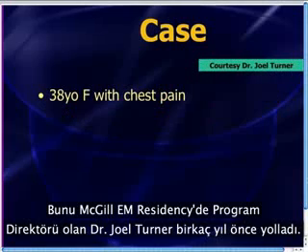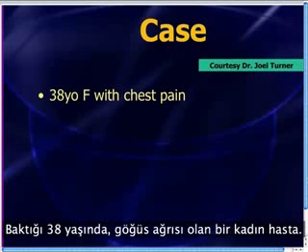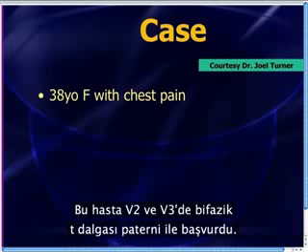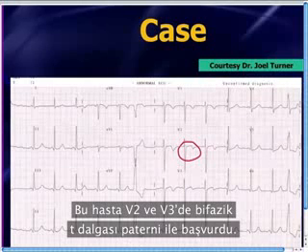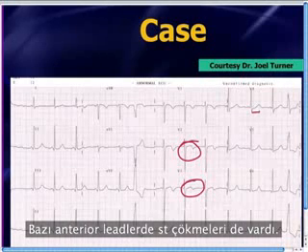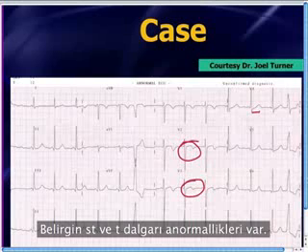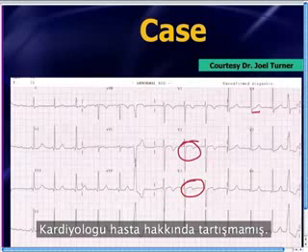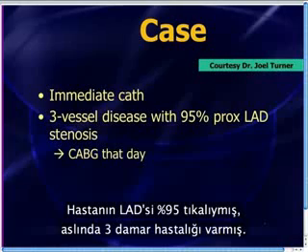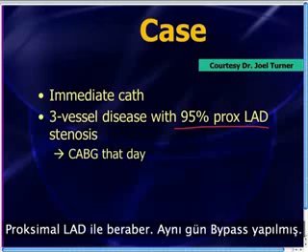All right. What else? Dr. Joel Turner, who's a program director at the EM residency at McGill in Canada, sent this a couple of years ago. A 38-year-old woman that he was taking care of with chest pain, and this patient presented with the biphasic T-wave pattern in V2 and in V3 and a little ST depression in some of those other anterior leads. Now, your computer will pick this up also because this is not subtle. There's some significant ST and T-wave abnormalities here, and his cardiologist didn't argue about this one. They took this patient right to the cath lab, and the patient was found to have a 95% proximal LAD, actually triple vessel disease, and the proximal LAD occlusion, and went for a bypass surgery later that day.